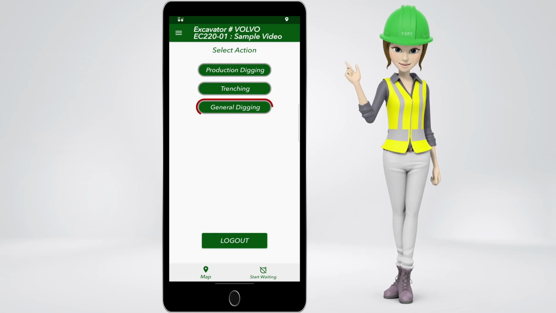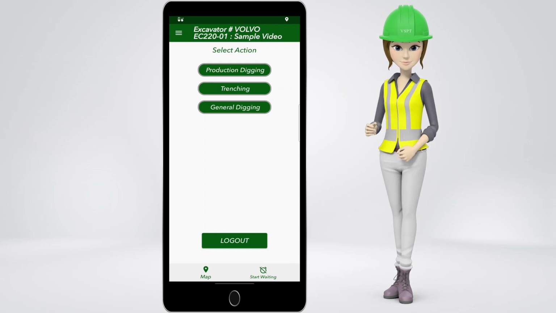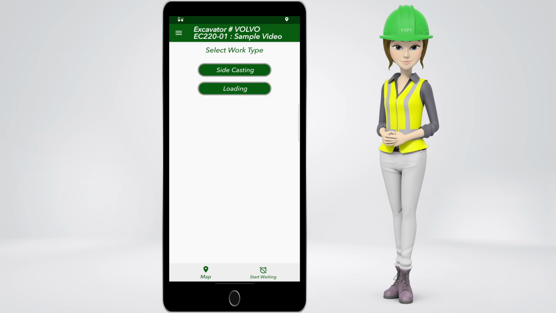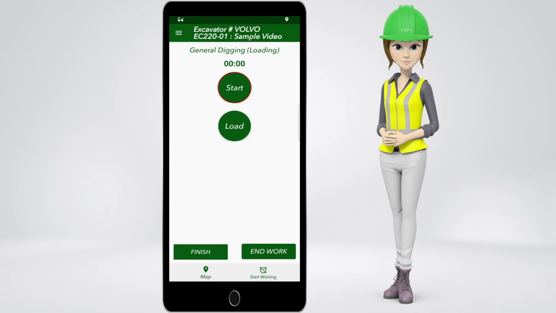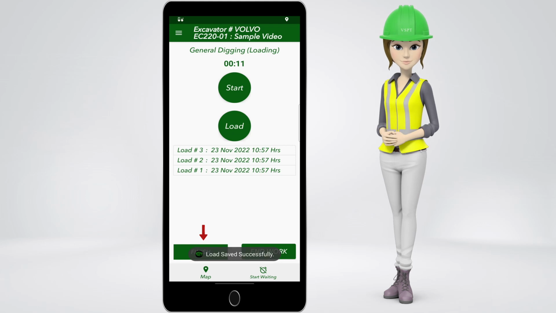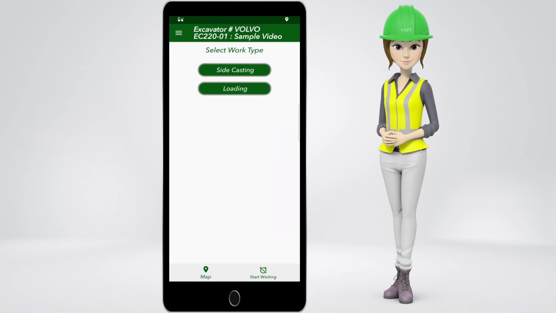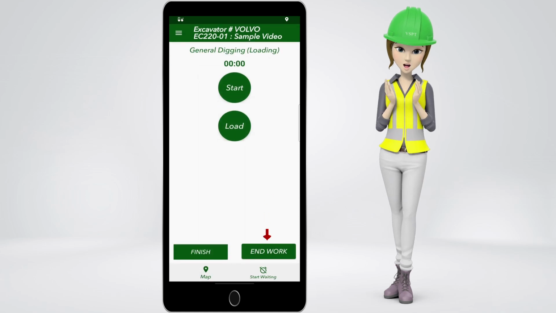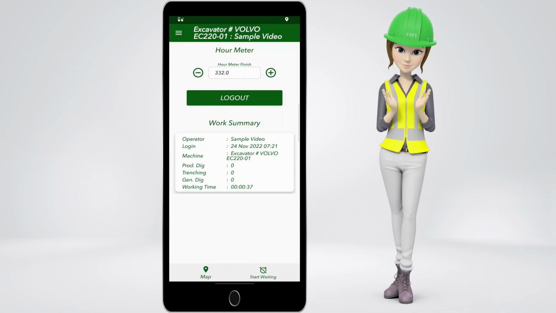Now let's return to general digging. And then loading. Click on start. Then we can load. After finishing, click on stop. When you start a new task, pick finish to enter new settings. End work will lead you to the logout window.